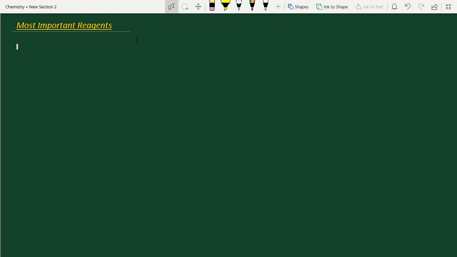The third one is OP directors: ortho-para directors and meta directors. Within ortho-para, again there are more activators and less activators. I am going to do a video on that also. First, let me discuss the importance of the reagents. First we will concentrate on first year. For those going to the final examination it is more useful, and for those in second year also it is definitely useful.